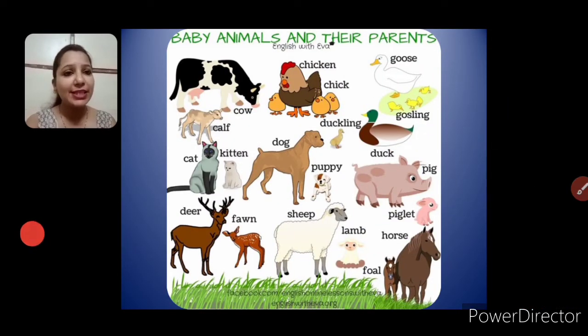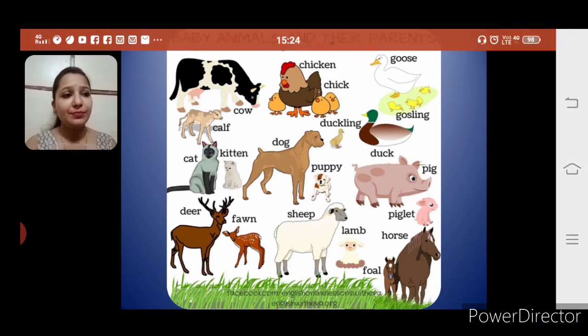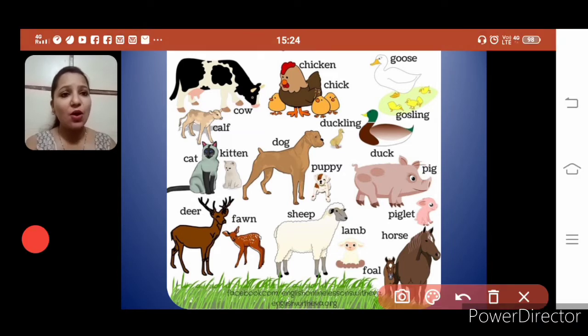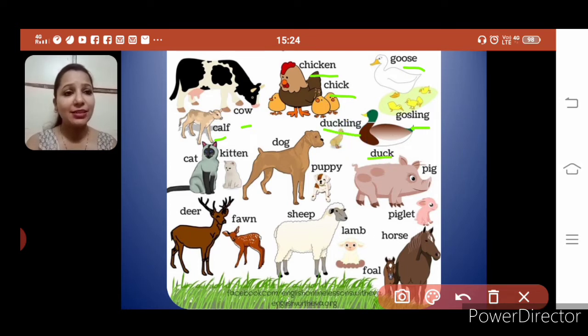Now, can you see this image? There are animals with their young ones. See, cow. Cow's baby is calf. Chicken. Its baby is chick. Goose, gooseling. Duck, duckling. Dog, puppy.